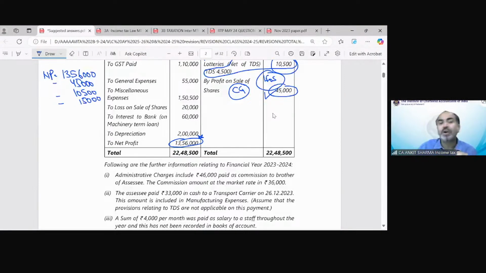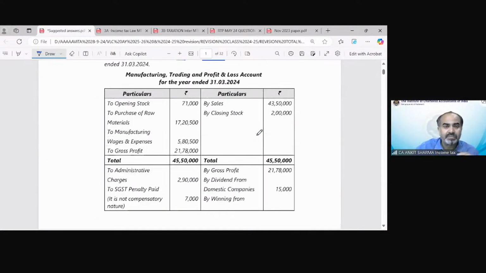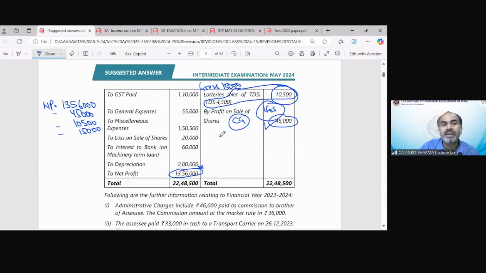Now we will move on to our debit part. The debit part comprises opening stock, okay. Purchase of raw material, no issue. Manufacturing is an expense of business. Wages expenses, of course. Administrative expenses are also a part of business. Now, penalty paid. Penalties cannot be a part of our business expenditure because they arise from violation of law. So the 7,000, which is an SGST penalty, needs to be added back.